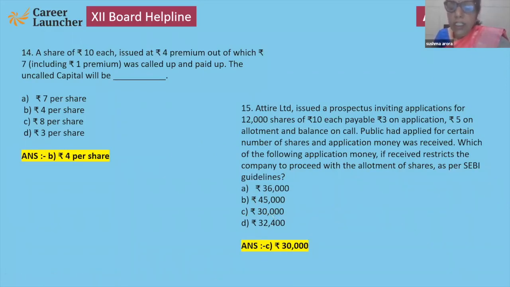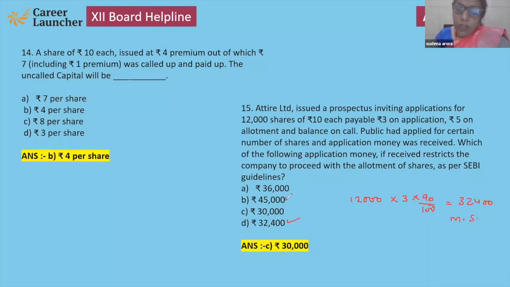If the company receives 30,000 rupees as application money, the company will not be allowed by SEBI to issue the shares because minimum subscription is not received. Here I am going to show you why: 12,000 into 3 rupees, and that 90%. It means minimum subscription, MS, is 32,400.